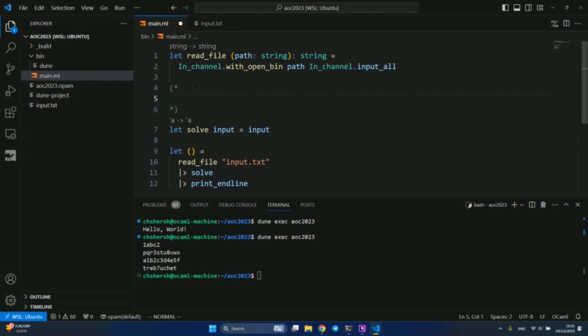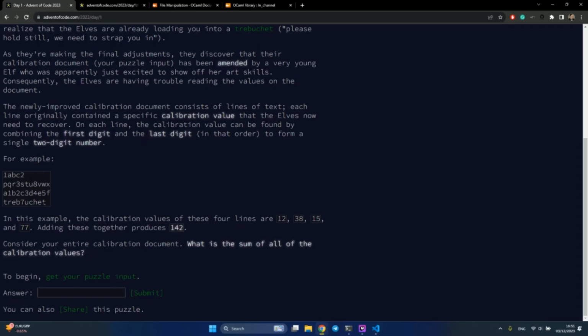Okay, so we have this big problem. Let's decompose it into smaller parts. So what are the small parts? Obviously we have this text, but we need to process each line individually. So we need to split it into lines. Then from each line, we need to extract the first and the last digit, and combine them into a number, and then we need to find the sum of all numbers.